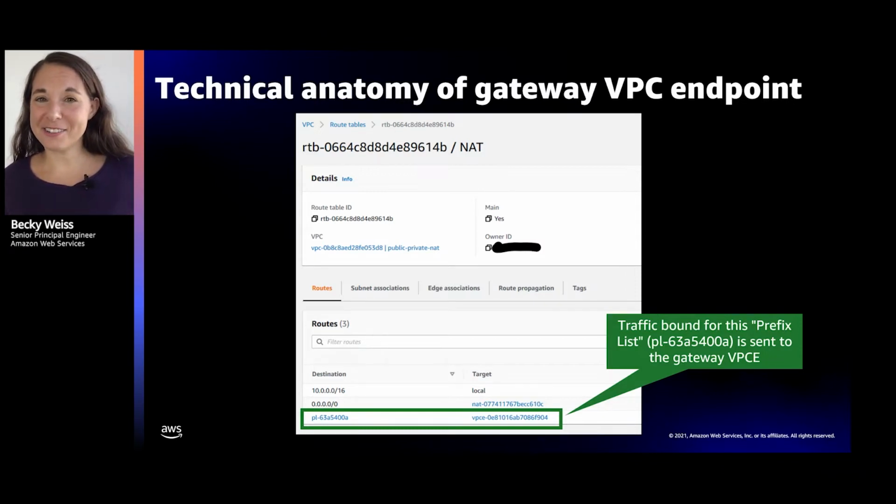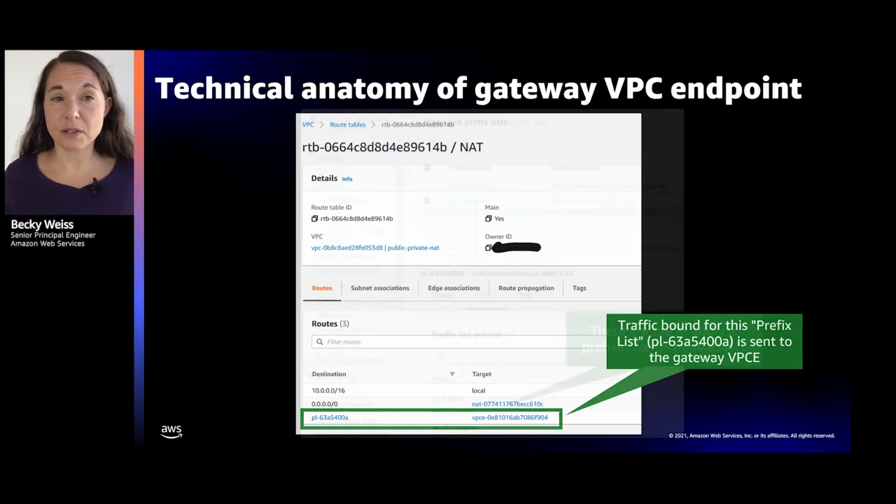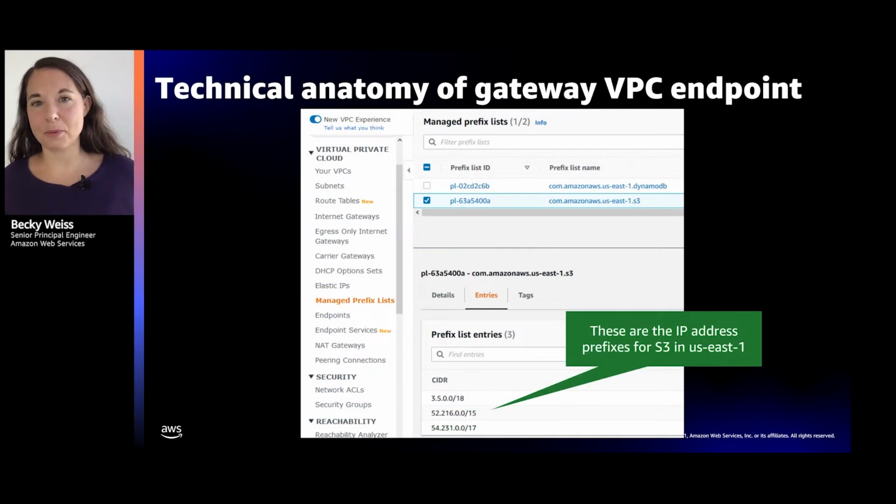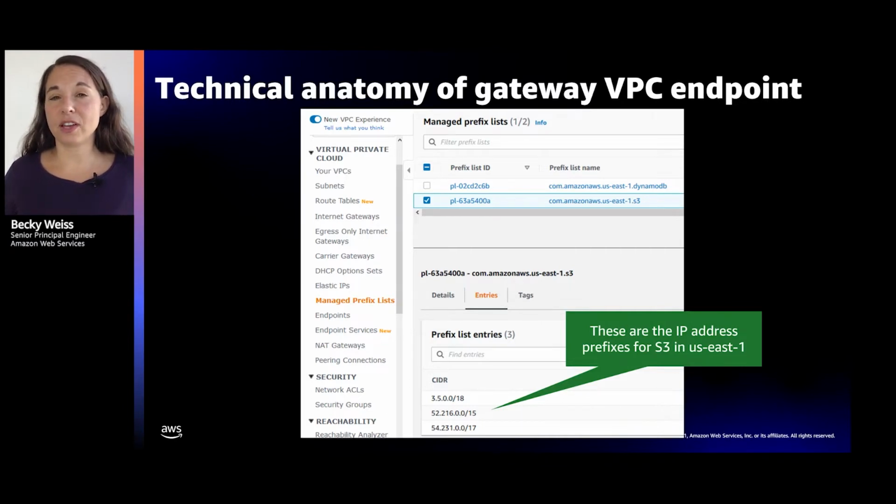You'll notice the destination isn't specified in terms of anything that looks like IP addresses, but over on the right-hand side, it's sending the packets to the VPC endpoint. The thing on the left-hand side is something called a prefix list. You may have seen prefix lists in VPC. It's a pretty simple concept: a list of IP address prefixes. This one is the one for S3 in the region you're looking at here. It's a list of the well-known IP address ranges that the S3 public endpoint is in.